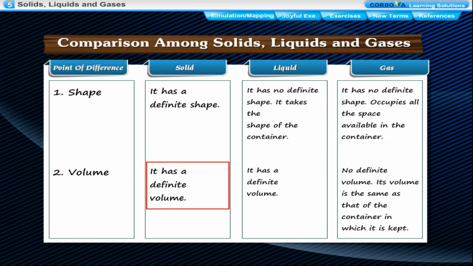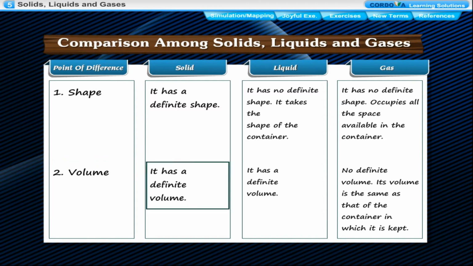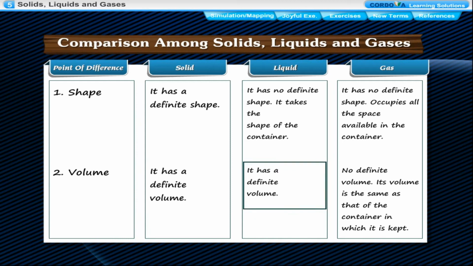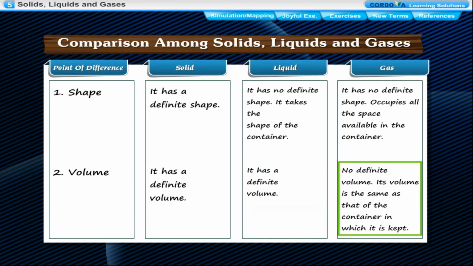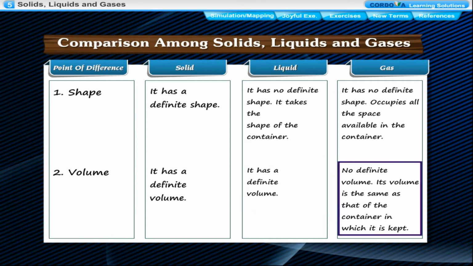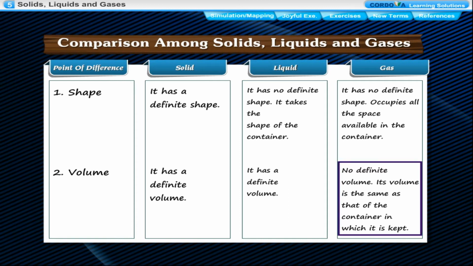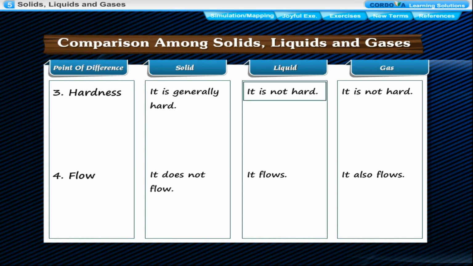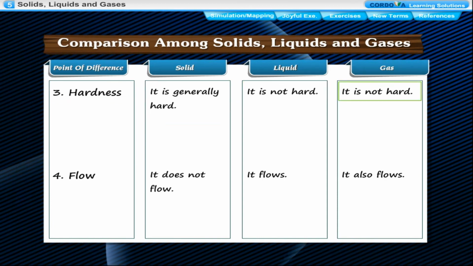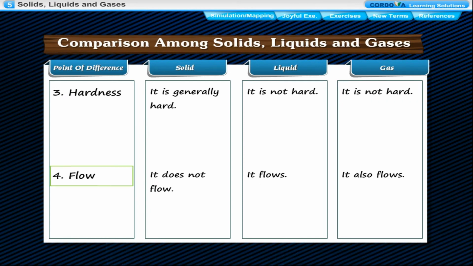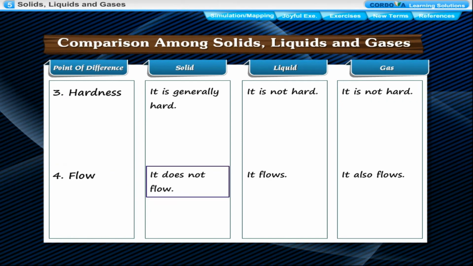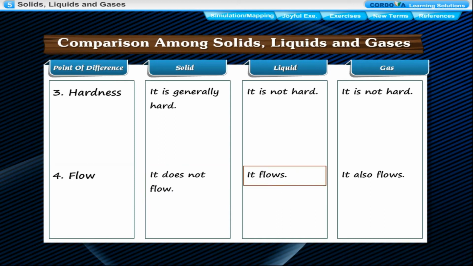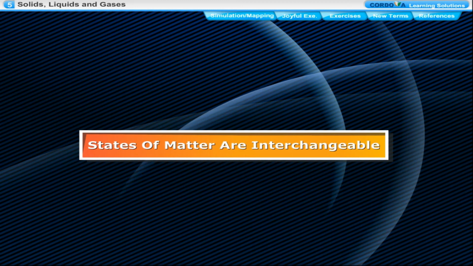Volume: a solid has a definite volume. A liquid has a definite volume. A gas has no definite volume; its volume is the same as that of the container in which it is kept. Hardness: a solid is generally hard. A liquid is not hard. A gas is not hard. Flow: a solid does not flow. A liquid flows. A gas flows.